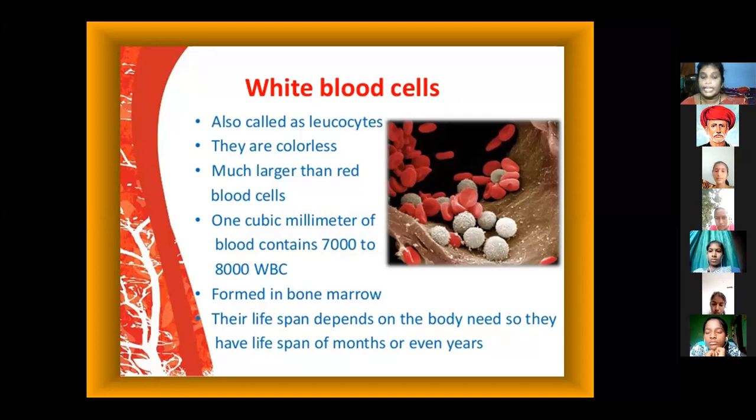Next, white blood cells are colorless blood cells, and one cubic millimeter of blood contains 7,000 to 8,000 white blood cells. The white blood cells are formed in the bone marrow.